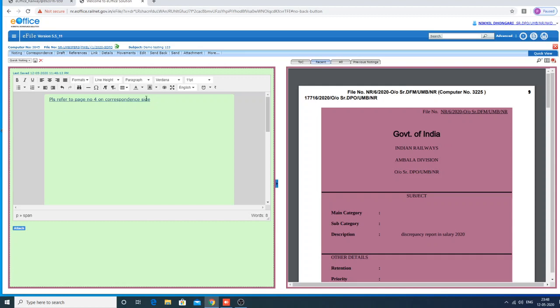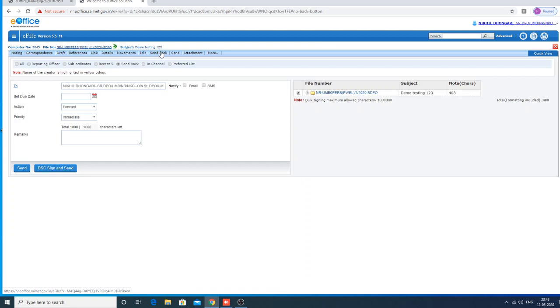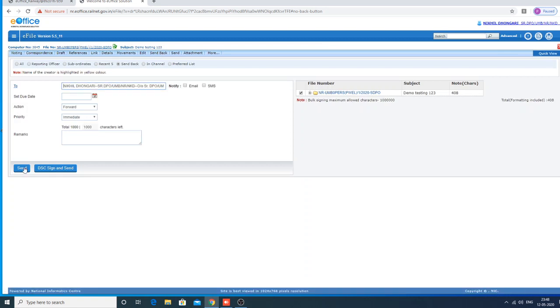When this note is sent to the higher authority, this part will appear as an HTML link to the higher authority. I will show. Now I am sending it, without DSC signature.